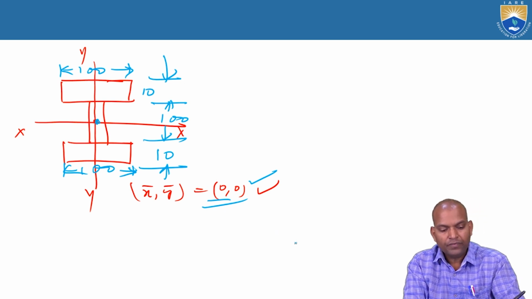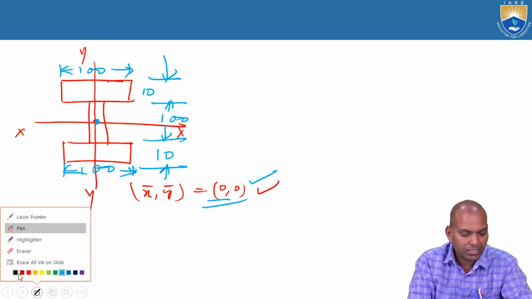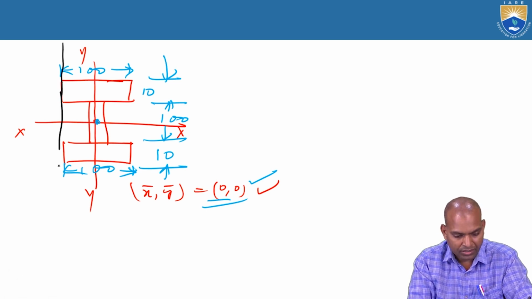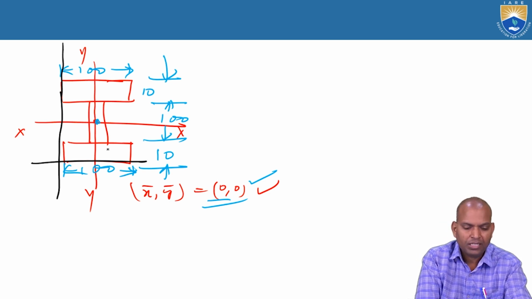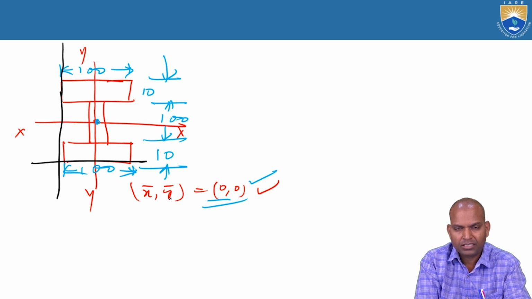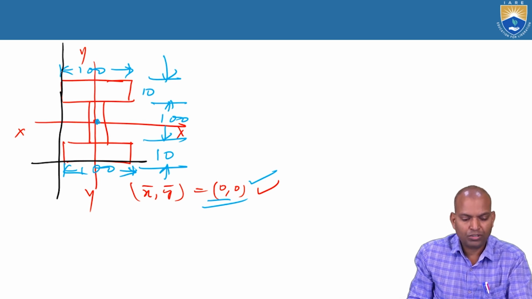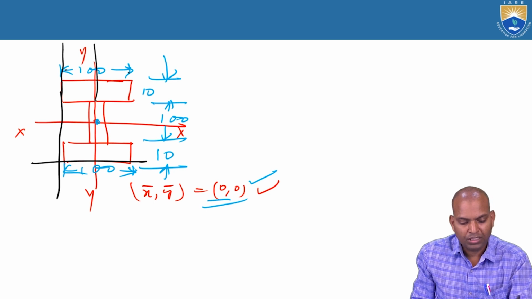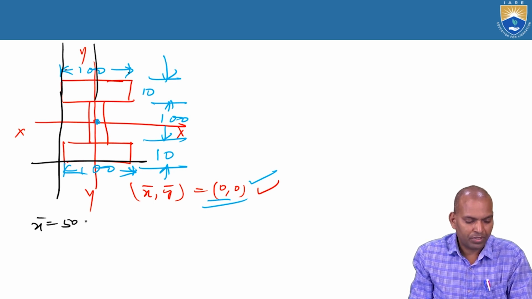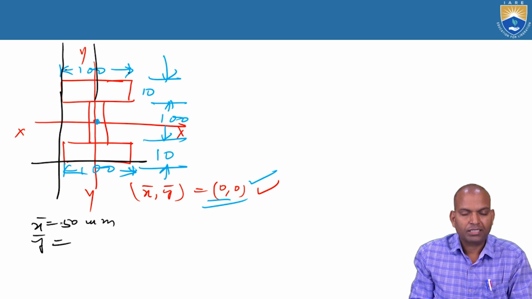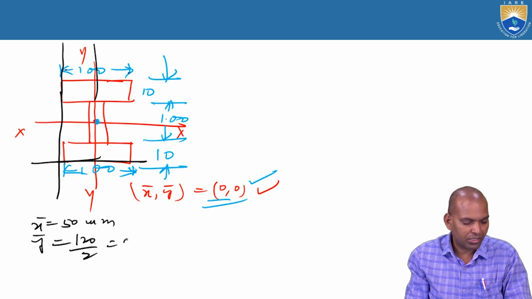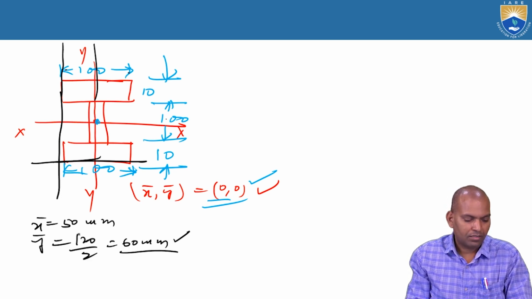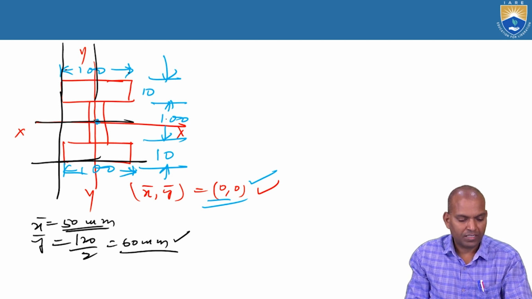Alright, now if the reference axes are at the extreme corners, there is no need to calculate bar x equals a1 x1 plus a2 x2. It is symmetrical about the horizontal and vertical axes. So what is the horizontal distance? 100 by 2. That is bar x equals 50 millimeters. What about bar y? The bar y is the total length by 2. It is 100 plus 10 plus 10, 120. 120 by 2, that is 60 millimeters. This is the location.